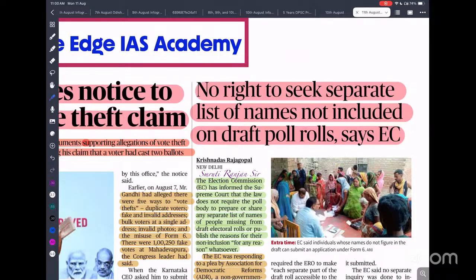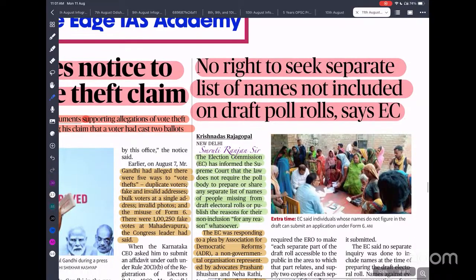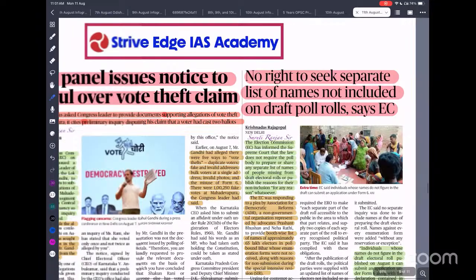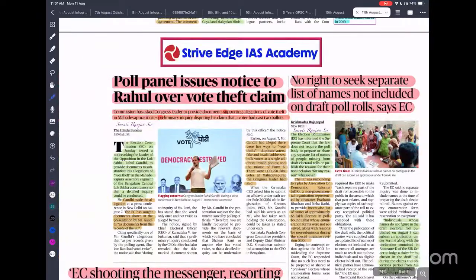It should come out in public and provide everything, because free and fair elections are a basic structure of our Constitution. It is our fundamental right to ensure that elections are free and fair. So if someone's name is not found, the reasons should be clearly given. Why should the Election Commission be fearful of disclosing information? Ultimately, the Election Commission is a constitutional body. It is our body, so it is our right to know what is going on there, na? So that is what the article is. It is high time, the credibility issue the Election Commission is facing.